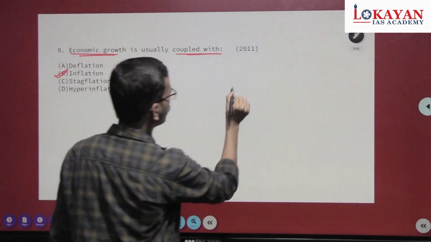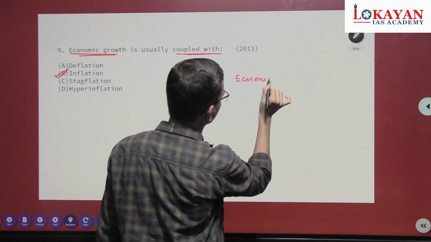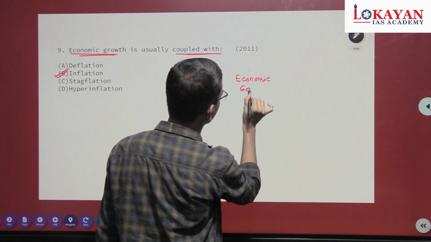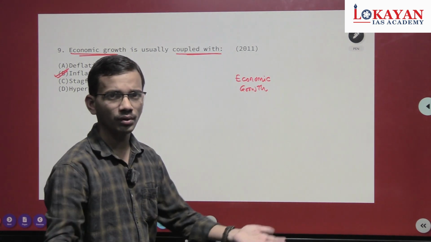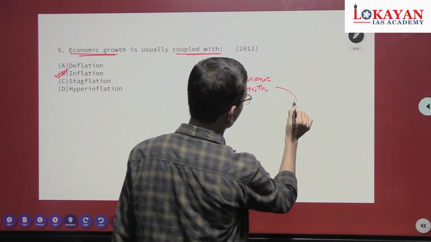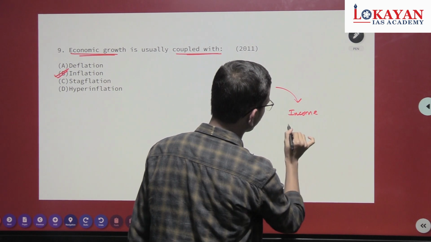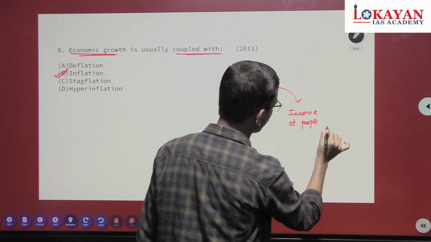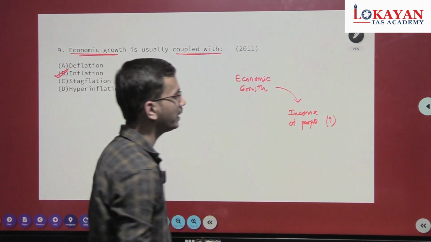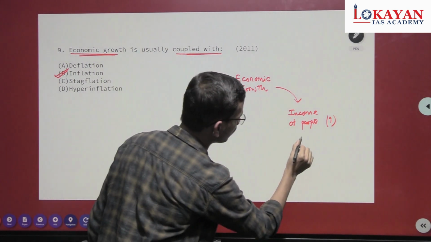Economic growth will penetrate to the masses, income increases, and as income increases, demand also increases.